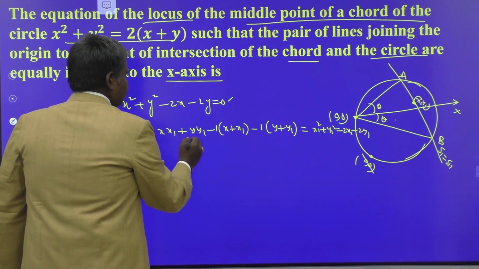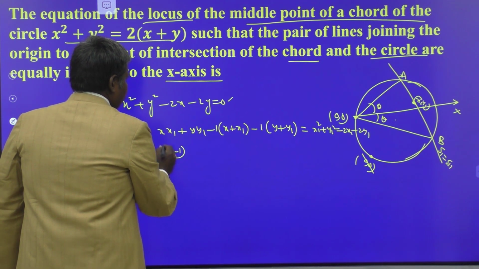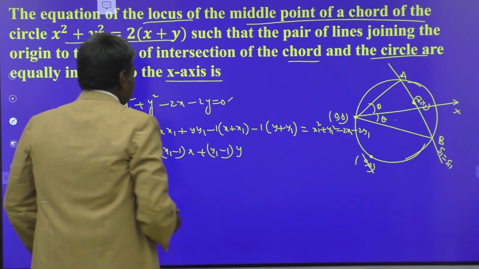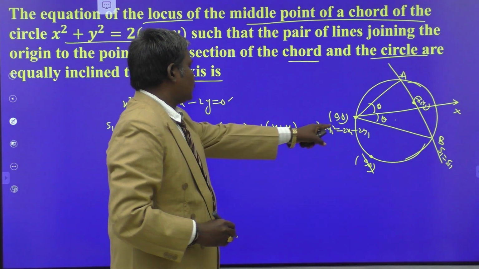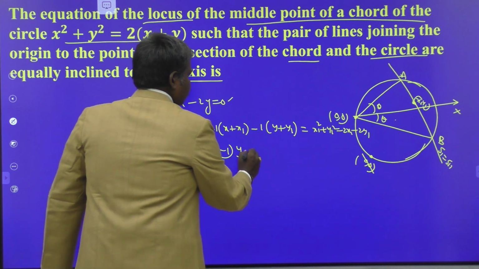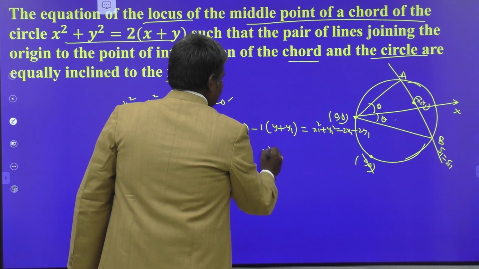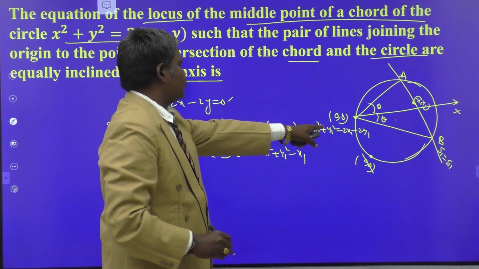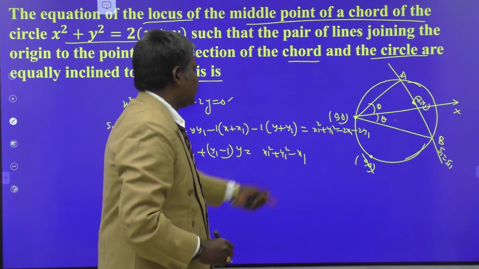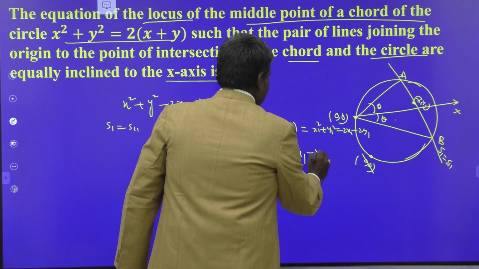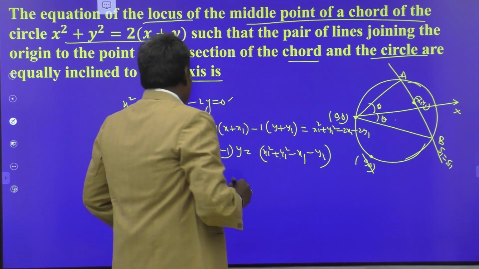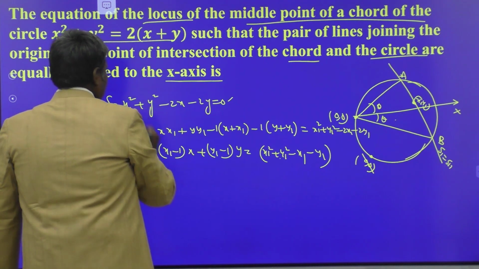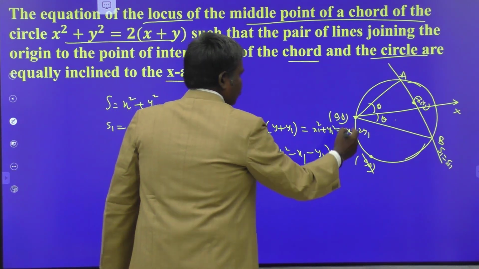That is (x1 minus 1) into x plus (y1 minus 1) into y, equals x1 square plus y1 square minus x1 minus y1. This is the circle equation S, and this is the line equation AB.